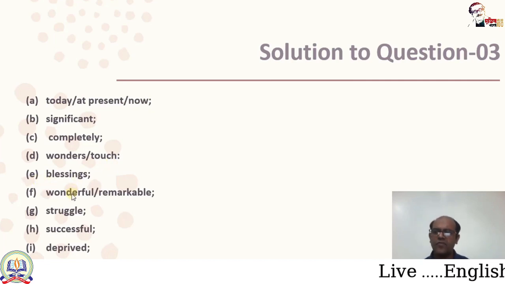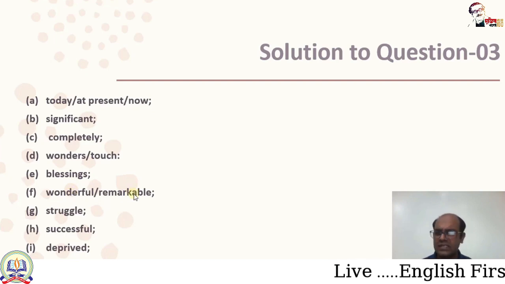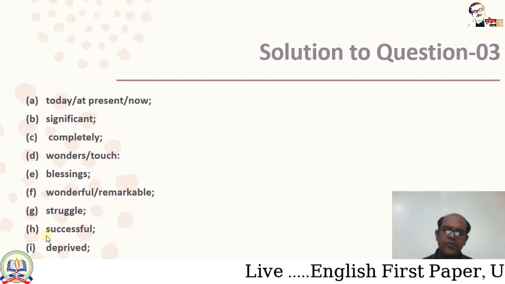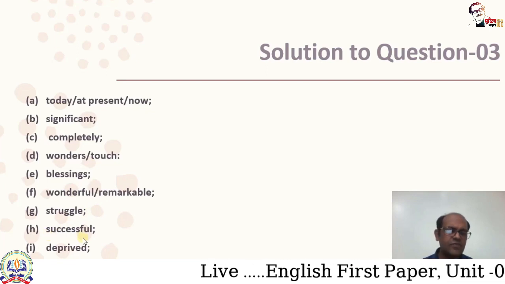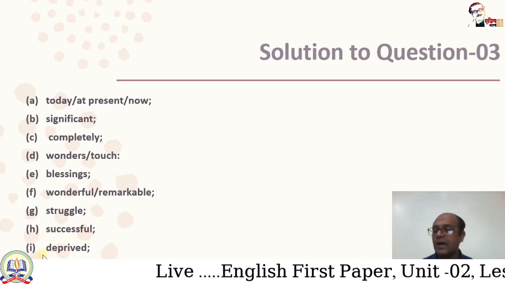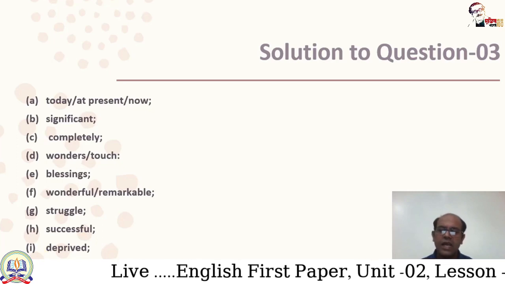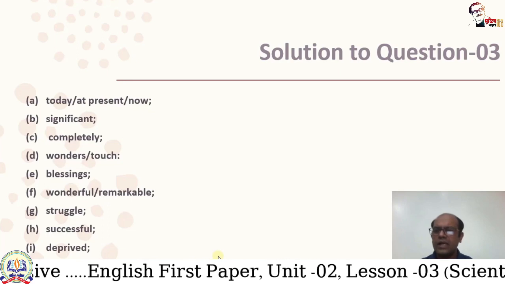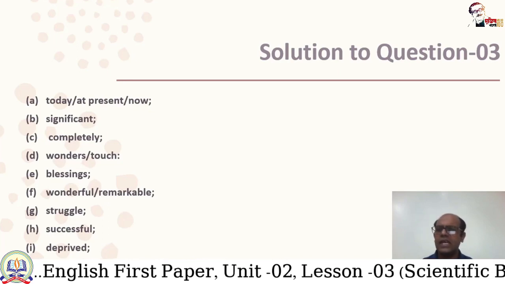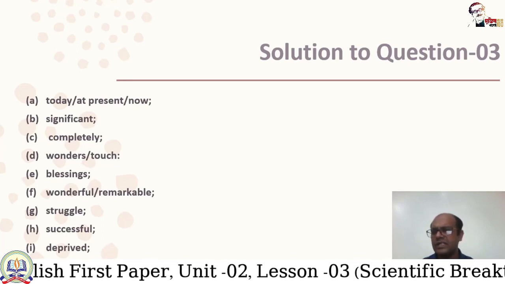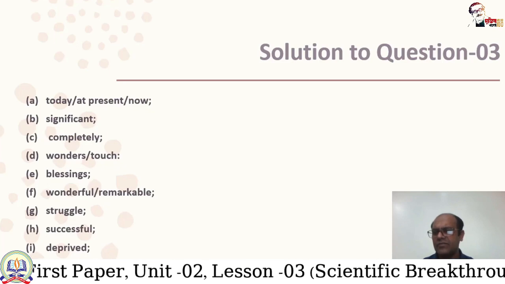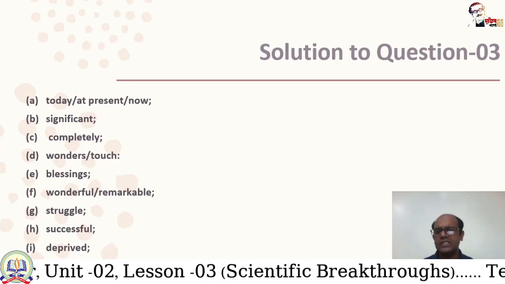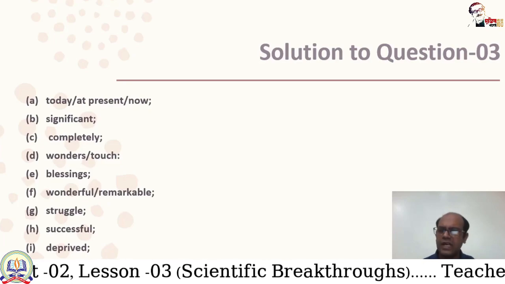For gap F, wonderful or remarkable is the correct answer. For gap G, struggle is the correct answer. For gap H, successful is the correct answer. For gap I, deprived is the correct answer. And for gap J, latest is the correct answer. So this is the solution for question 3, and you have already observed that you can write a lot of options for each gap, which is befitting for the gap.